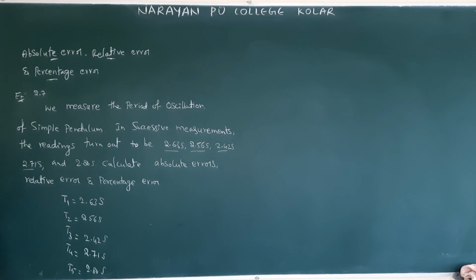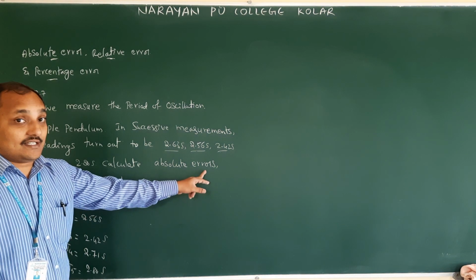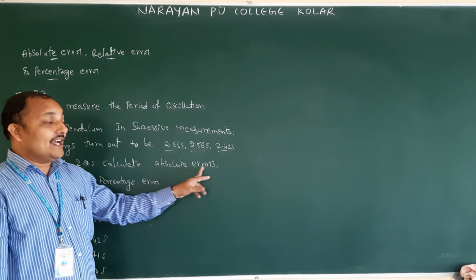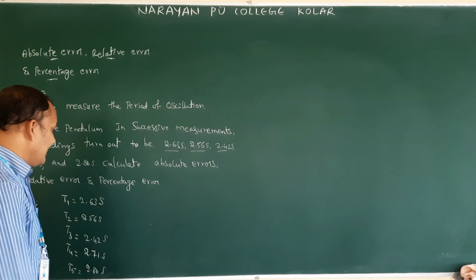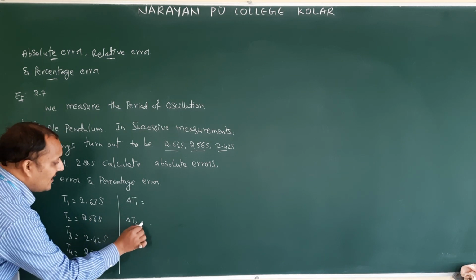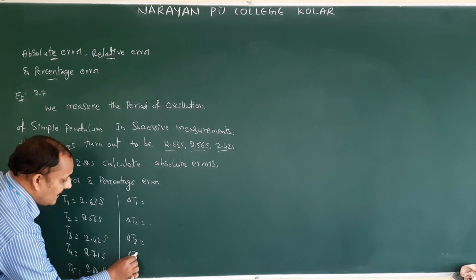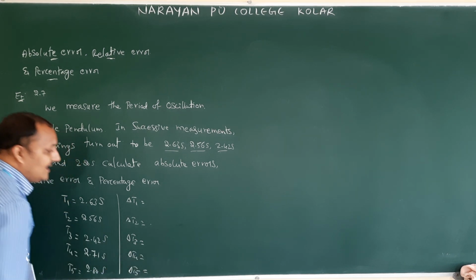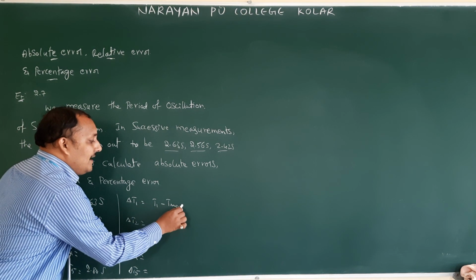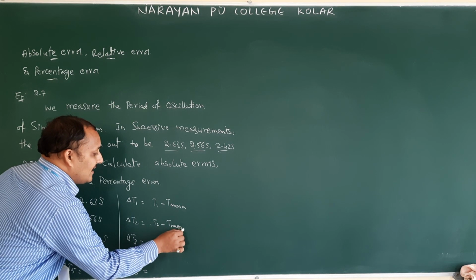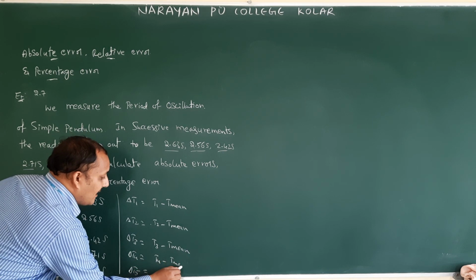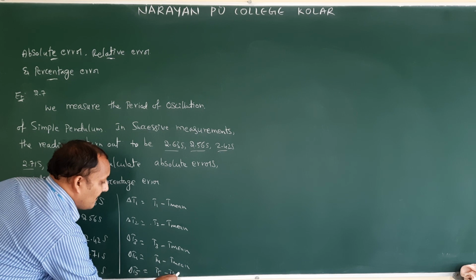Now first, what do we have to measure? We have to measure the absolute errors. How many readings are there here? 5 readings are there. Therefore, how many absolute errors will you get? 5 absolute errors. So the first absolute error symbol, what will we write? Delta T1, delta T2, delta T3, delta T4, delta T5. So delta T1 is T1 minus T mean, delta T2 is T2 minus T mean, delta T3 is T3 minus T mean, delta T4 is T4 minus T mean, and delta T5 is T5 minus T mean.